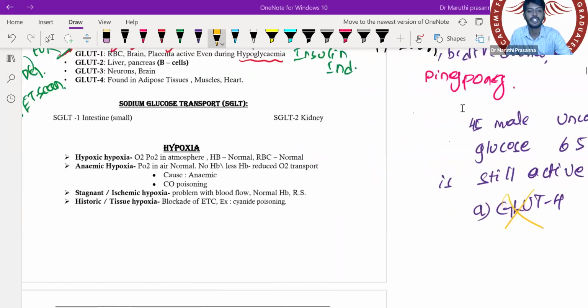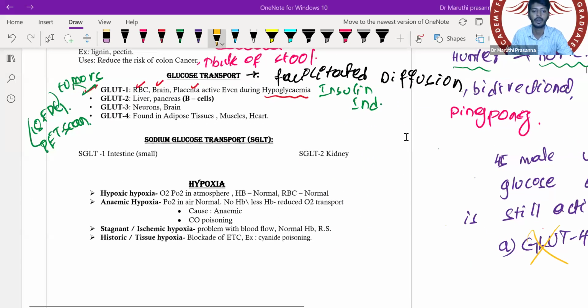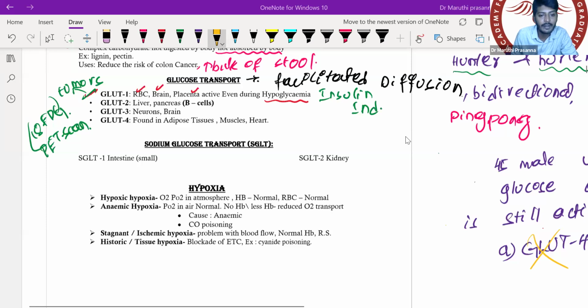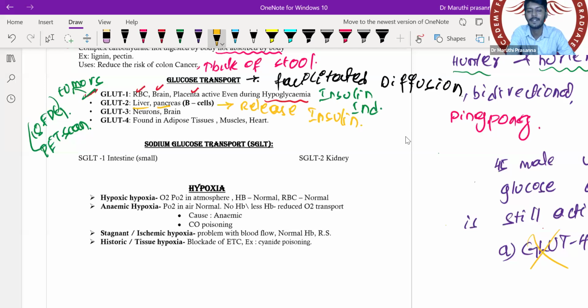Very good. Okay. So GLUT stands for glucose transporter. GLUT2 is located in the liver and pancreas. In the pancreatic beta cell, it causes the release of insulin. Release of insulin from the pancreatic beta cells takes place with the help of which glucose transporter? GLUT2. Okay. So do not get confused.